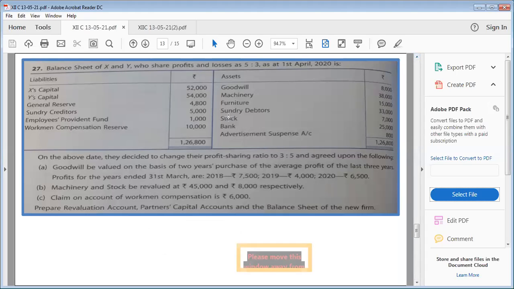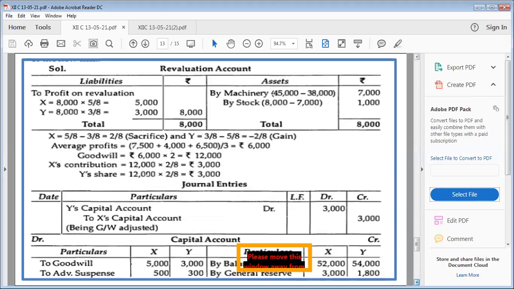Now, on the asset side, we saw goodwill is there and advertisement suspense is there. Goodwill, because it is appearing on the credit side of the balance sheet, when it is distributed, it will go on the debit side of partners' capital, all right. And 8,000 will be distributed in the ratio of 5:3. So 5,000 and 3,000 will be the shares of X and Y.